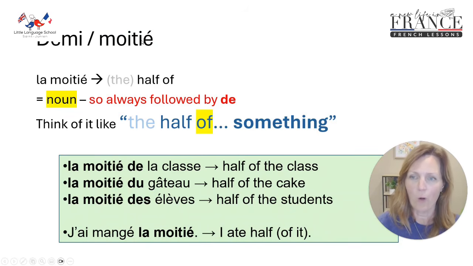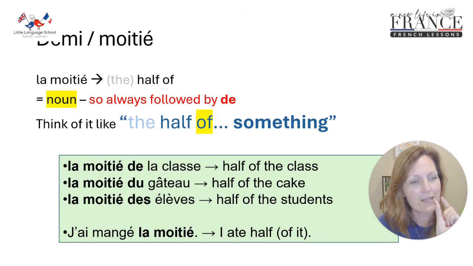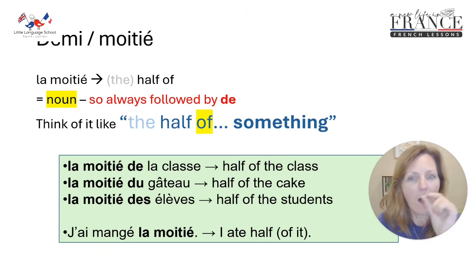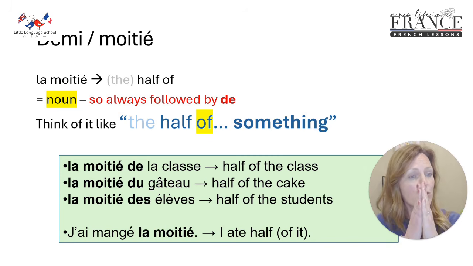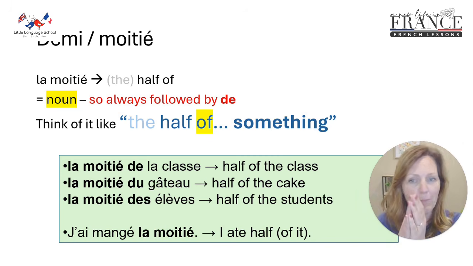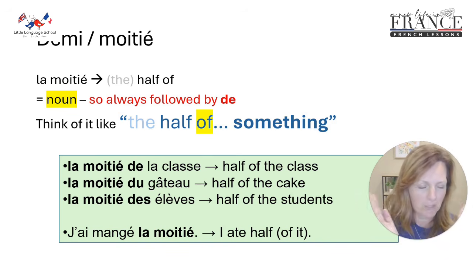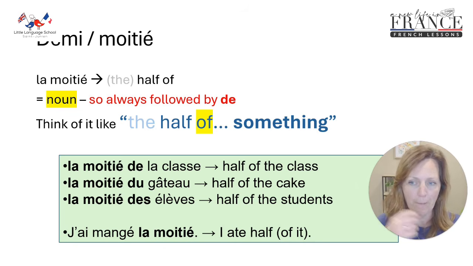Let's look at moitié now. Moitié, moitié. Moitié means half, again, and la moitié is the half. This time, moitié is the noun. So now we're saying the half of a thing. Okay, so it's going to be followed by the word de. So moitié de, half of. Before we were just doing half a baguette, half a pint. But now we're saying half of a pizza, half of a whatever it might be.